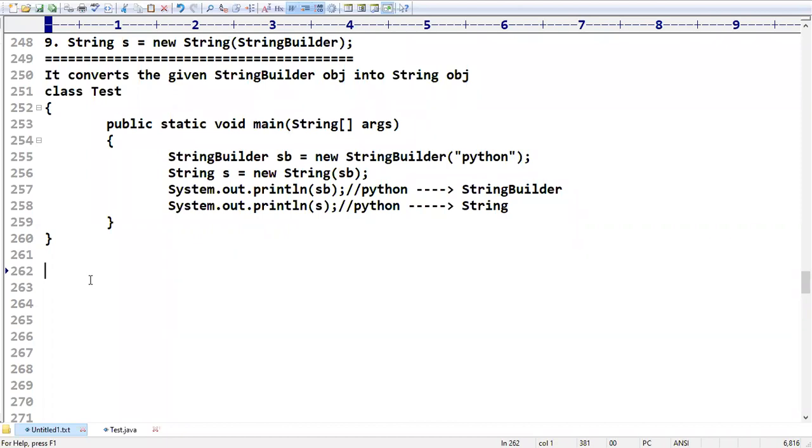I already explained this in today's session: how to convert string buffer to string and string to string buffer, both I covered. String buffer to string is also possible, just use dot toString. The toString method is applicable for anything. You can convert any type of object into a string.